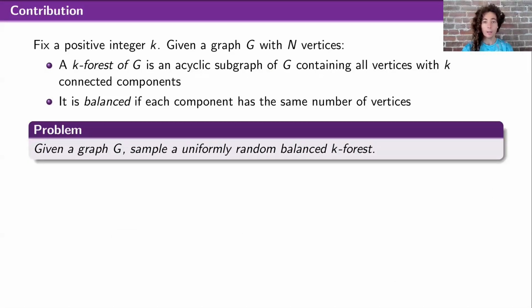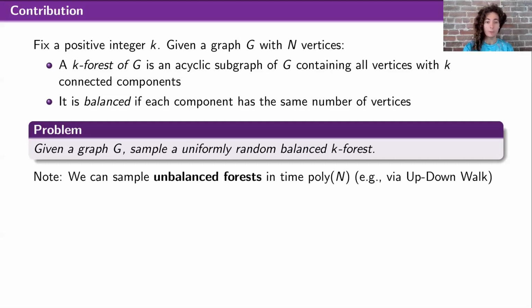Note that throughout this talk, we'll be thinking of k as a small fixed constant. So if you see a runtime of n to the k, I call that polynomial time. First, note that this problem becomes easy if we drop the balance constraint. Namely, there are algorithms that can very efficiently, at least approximately, sample from unbalanced forests in polynomial time. One way to do this is to take the up-down walk, which is a Markov chain on the space of all k-component forests, and it is known that it rapidly converges to its stationary distribution, which is the uniform distribution on all k-forests. So that's one thing you can do, just run that.